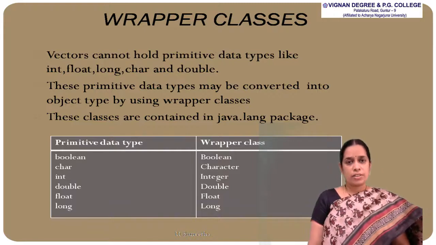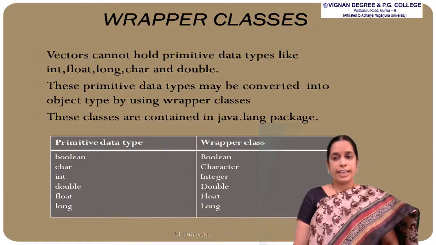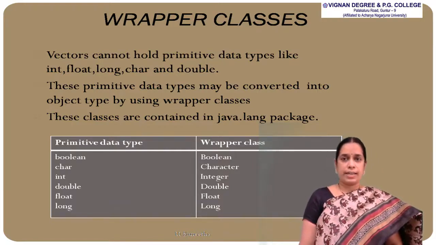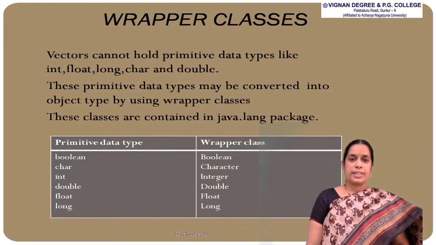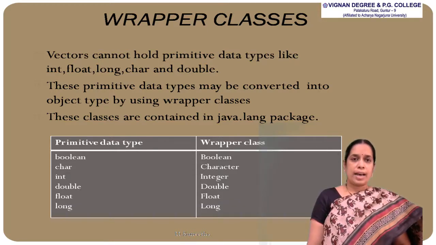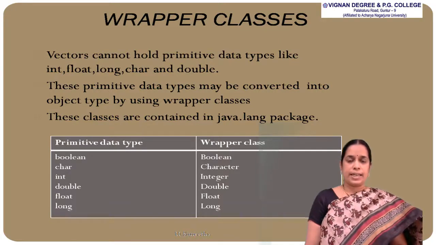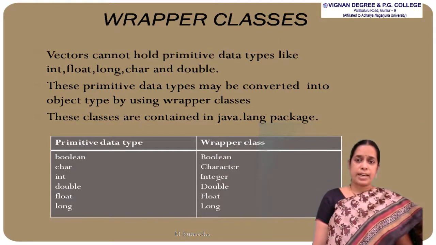Generally, vectors cannot store primitive data types like int, char, float, long and double. These primitive data types have to be converted into object types. Then only we can store them in the vectors. So, the wrapper class converts the primitive data types into object data types. Wrapper classes are present in the package java.lang. So, the wrapper class purpose is to convert the primitive data type into object data type.